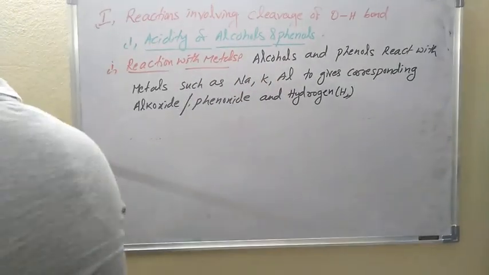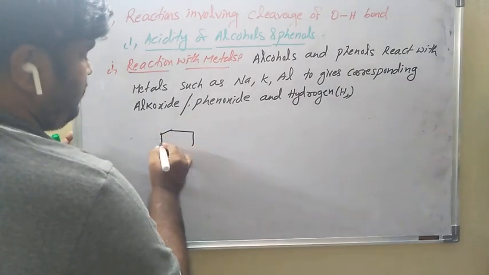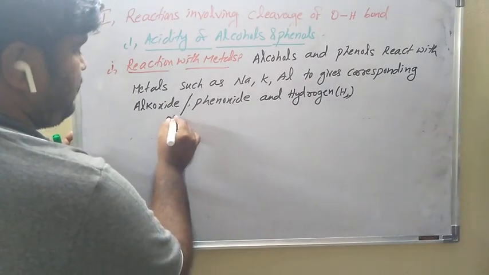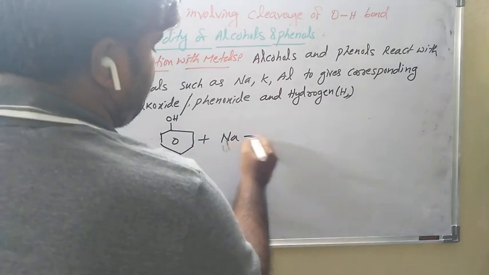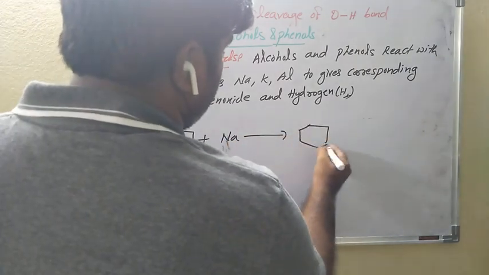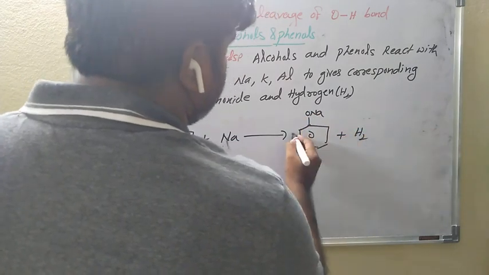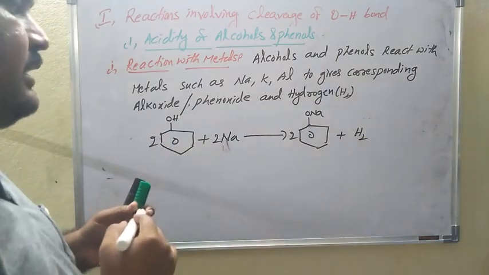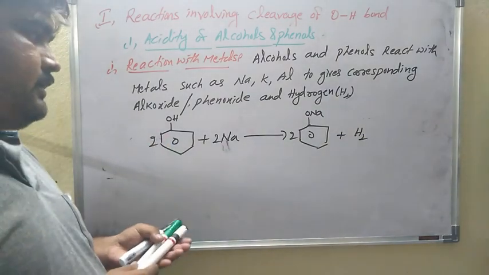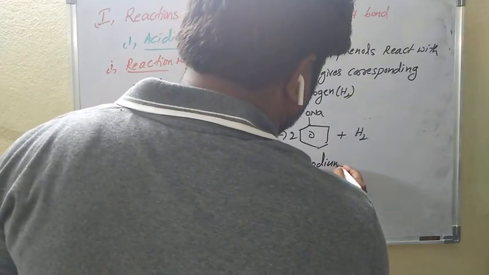Okay, and next one. Another reaction: phenol reacts with sodium metal, and gives sodium phenoxide plus hydrogen gas liberated. Already you know this one. So phenol reacts with sodium metal, and this is sodium phenoxide.